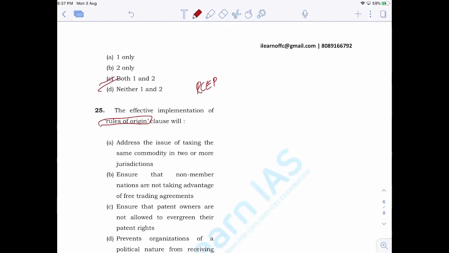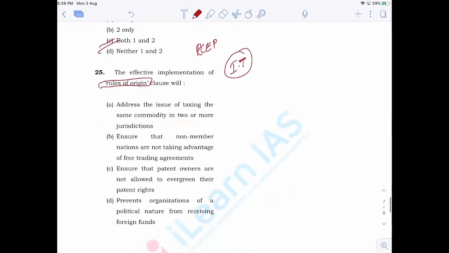As a result, there is a very high chance that UPSC may ask a question related to rules of origin. As we have discussed, international trade is an important topic under the external sector, and UPSC asks questions from this area also. As part of international trade, rules of origin is also important.